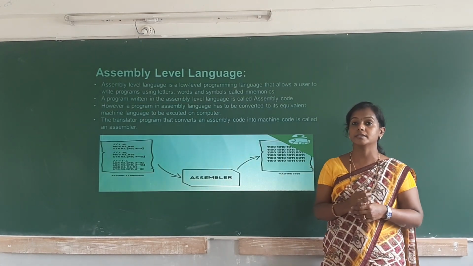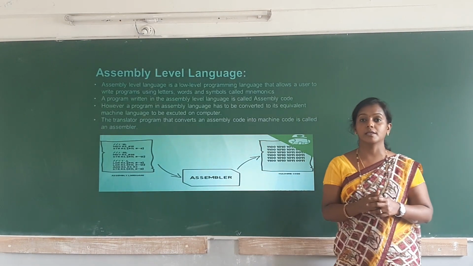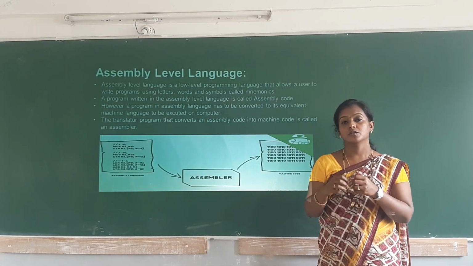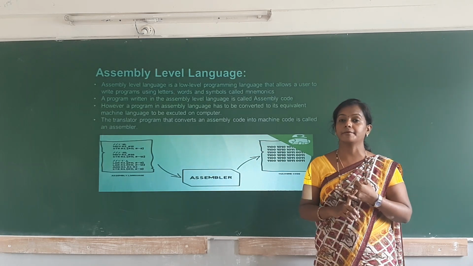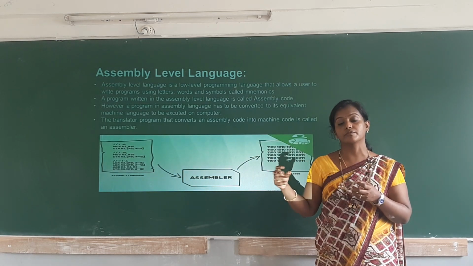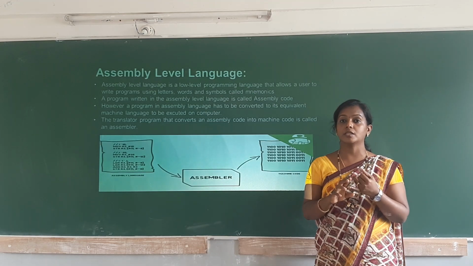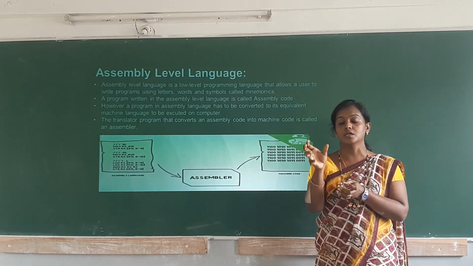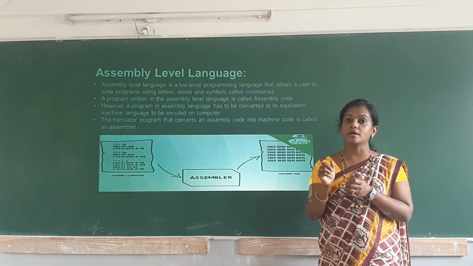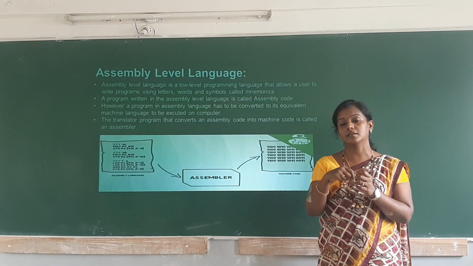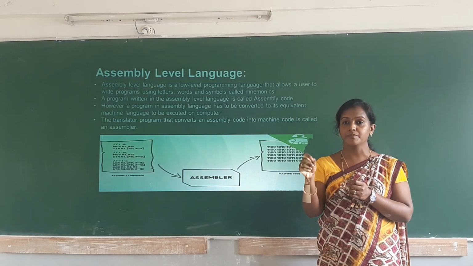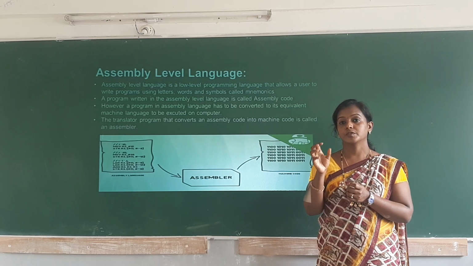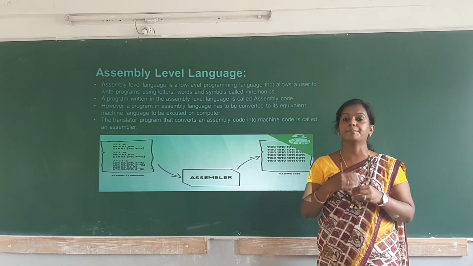So next we have the assembly level language. In this we have different mnemonics. In binary or machine language, everything should be written in zeros and ones. So that was a difficult task for the programmer. So for some set of instructions, he gave some names to those bits. For example, for the add operation, they give the mnemonic name ADD. For moving or copying, they give the name MOV. So using these mnemonics, they were developing the program.